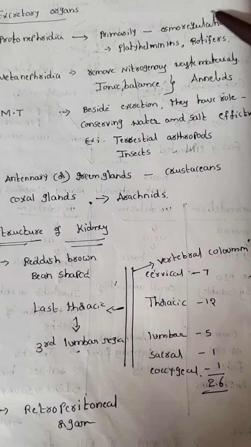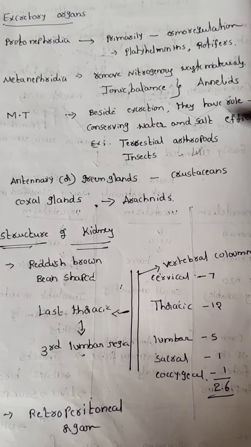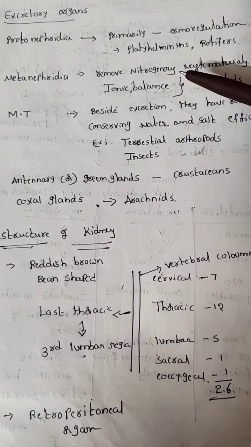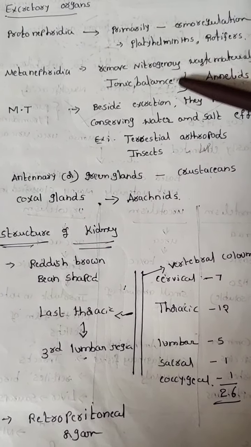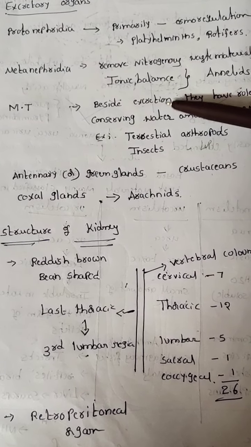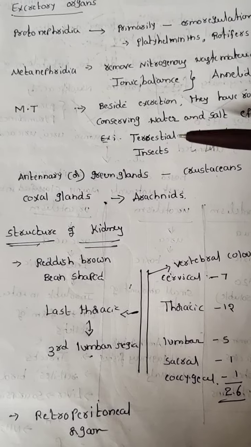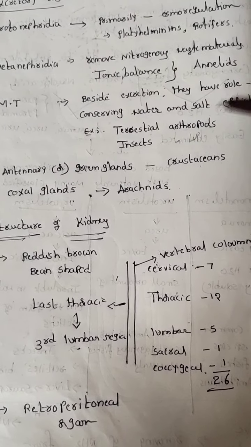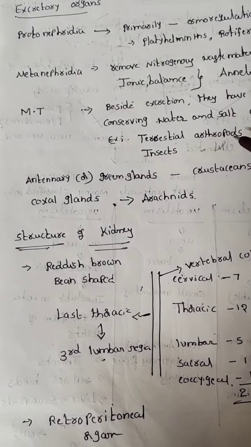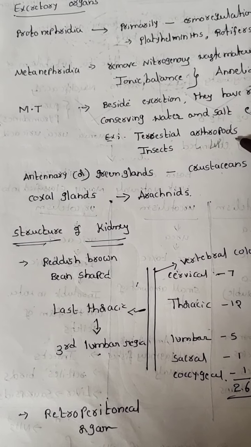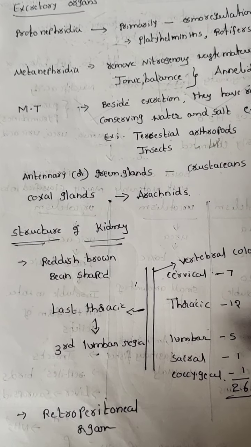See the differentiation here: simply maintaining osmoregulation; here, removing nitrogenous waste materials and ionic balance; but here, removing waste materials and also conserving more water and salts effectively. Malpighian tubules are mainly seen in terrestrial arthropods and also in insects.